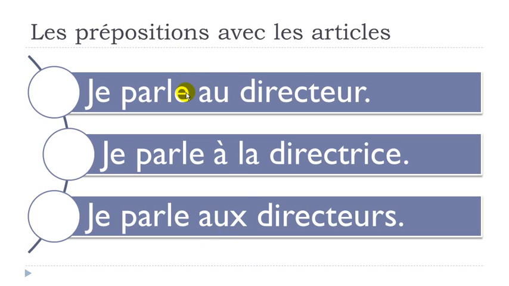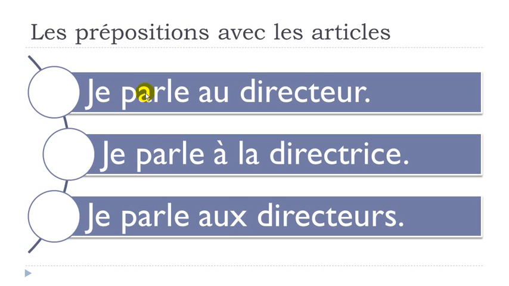So masculine form, au, o, plural form, aux, o as well. And for your information, it could be directrices, the feminine plural. It wouldn't change anything because it will still be this o. For the masculine or the feminine plural, it will be aux, o.